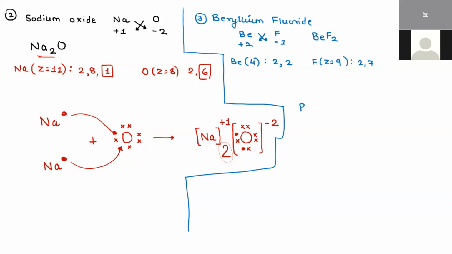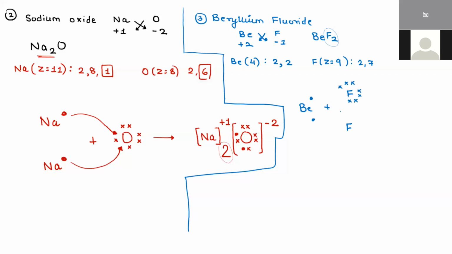How many beryllium atoms are there? Only 1 beryllium atom, which has 2 electrons in the outer shell. Plus, how many fluorine atoms are there? There are 2 fluorine atoms. So 1 here and 1 here. Each fluorine atom has 7 electrons, 1, 2, 3, 4, 5, 6, 7.